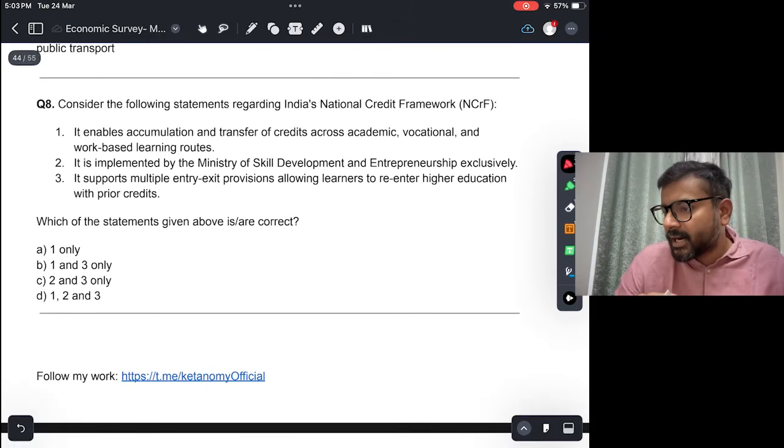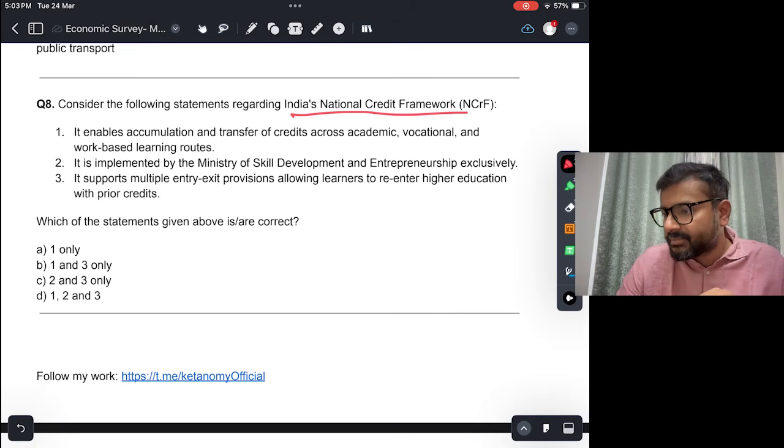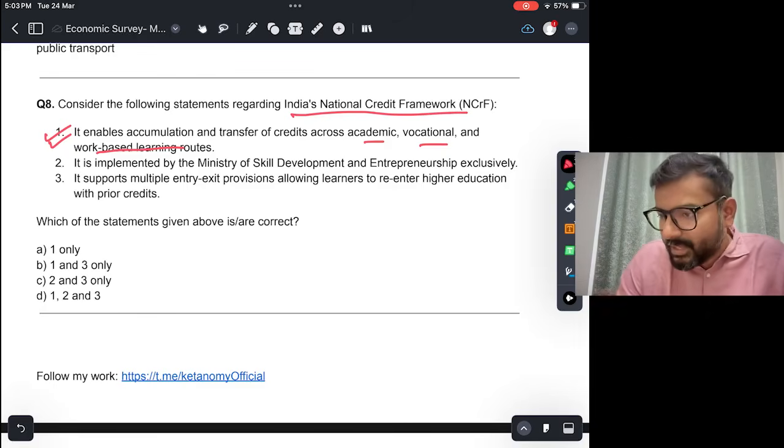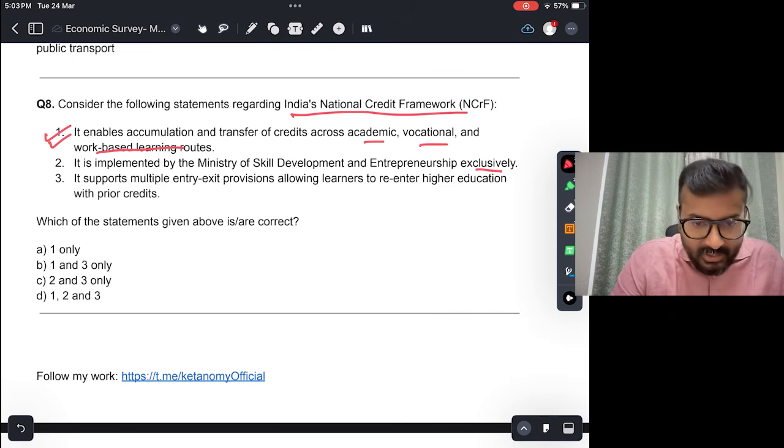Consider the following statements regarding India's national credit framework. Okay. India's national credit framework enables accumulation and transfer of credit across academic, vocational, and work-based learning routes, which is exactly right. That is the purpose of developing the national credit framework. It is implemented by Ministry of Skill Development and Entrepreneurship exclusively. Does the MSDE do it exclusively? Not really. Okay. There are other ministries also involved, like the Ministry of Education.